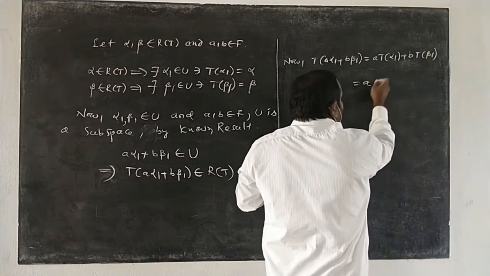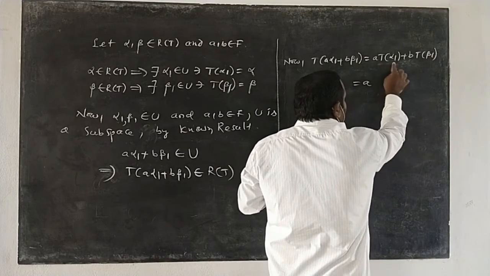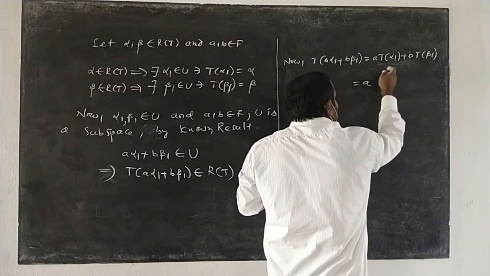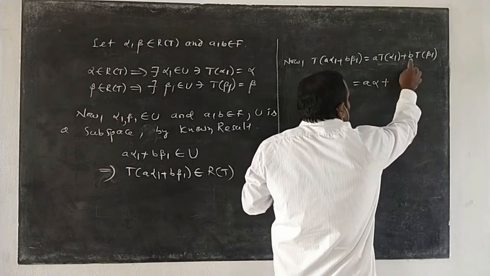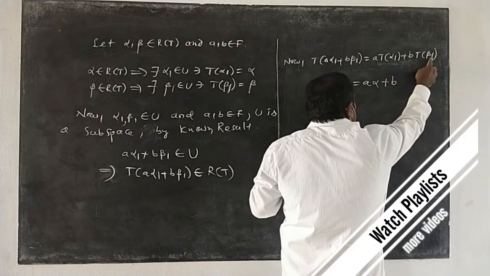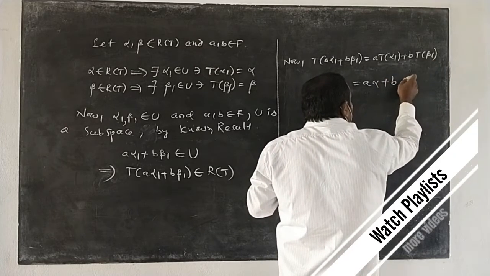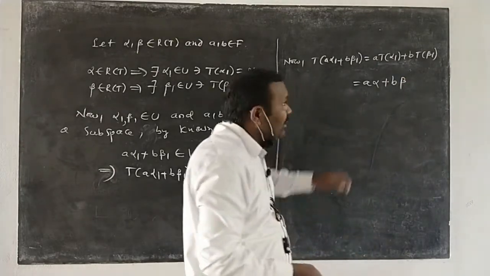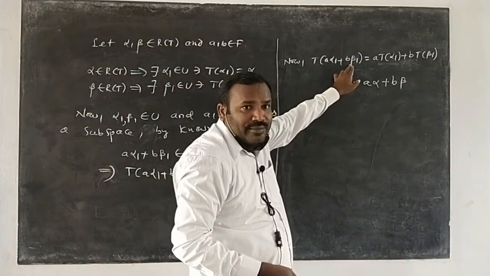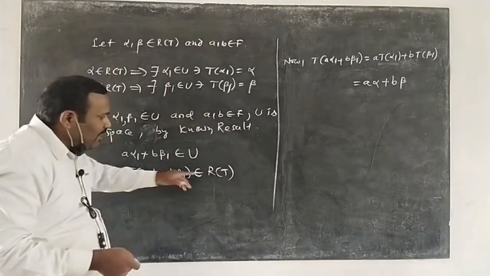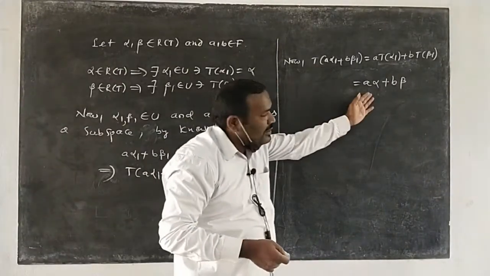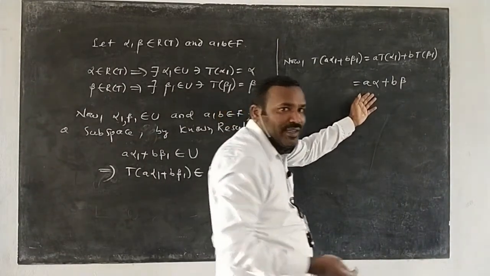This is equal to a into alpha, since T of alpha 1 is alpha, plus b into T of beta 1, which is beta. But T of this belongs to R of T, and this is equal to this one.